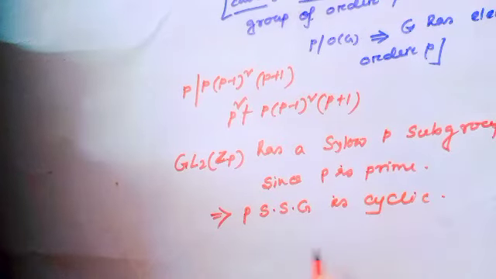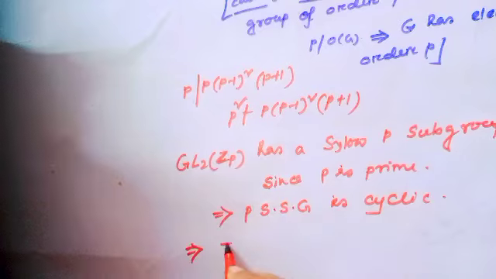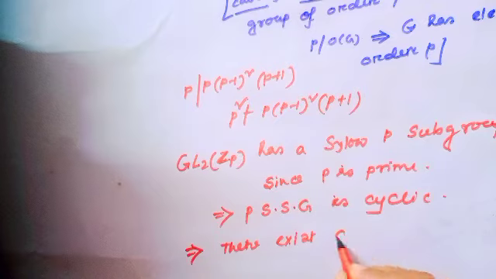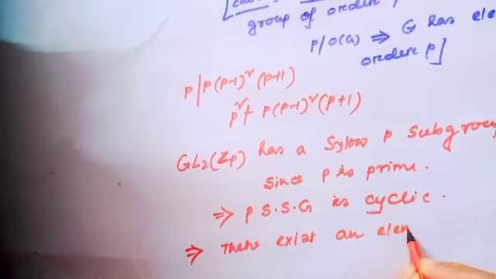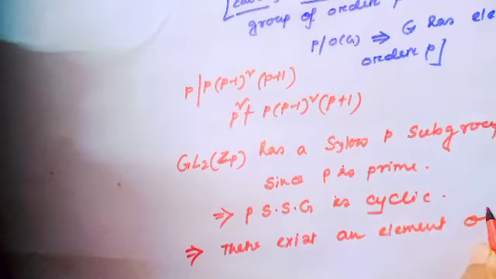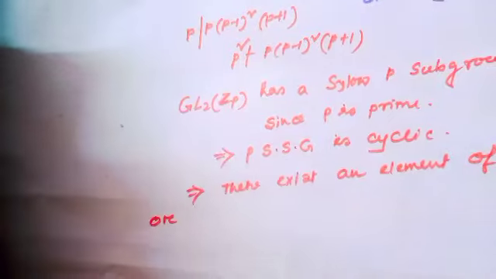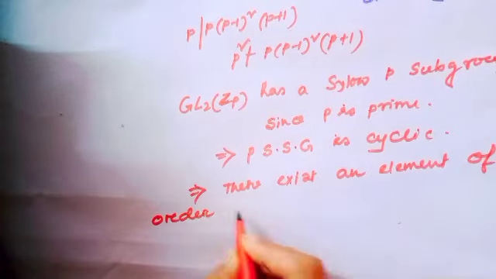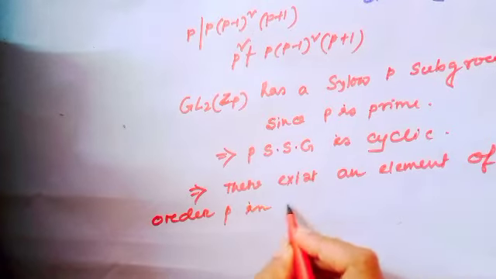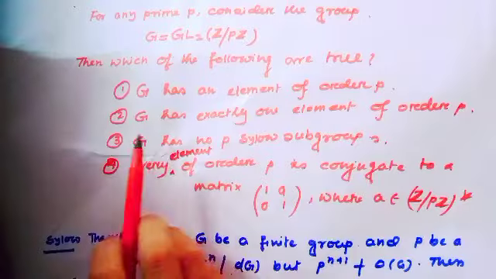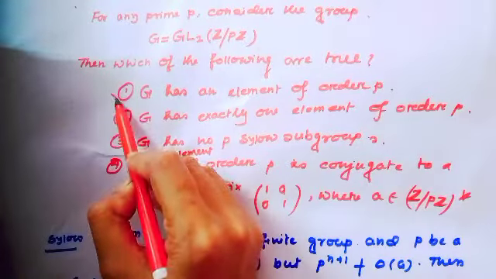That means there exists an element of order P in the Sylow P-subgroup. Okay, that means option 1 is the right option.